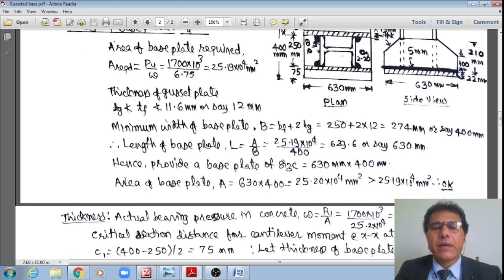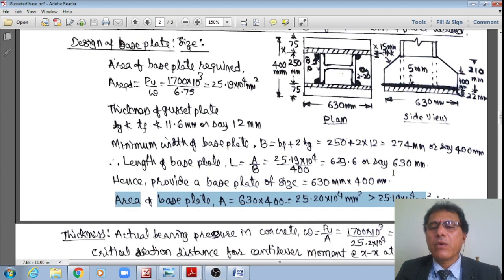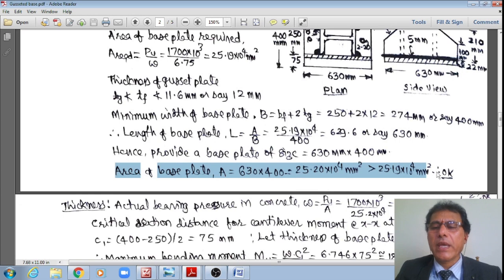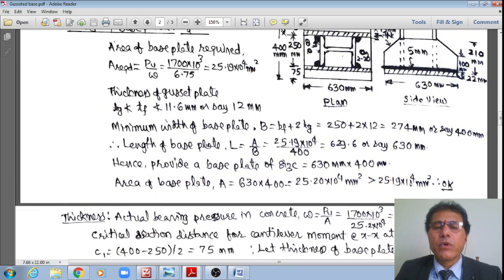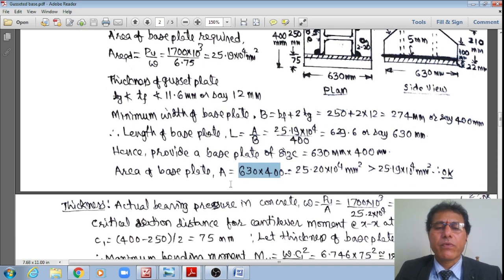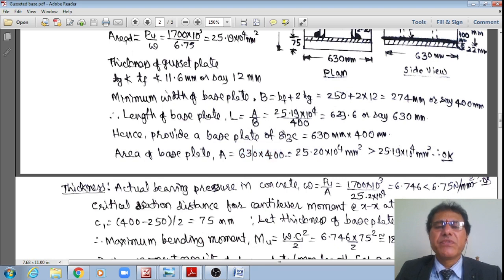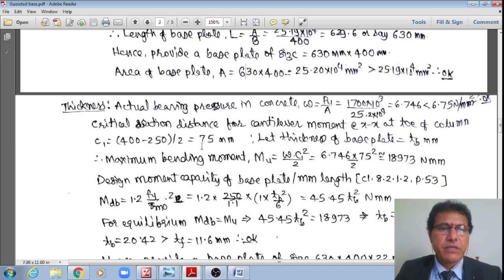What is the area provided? Area of the base plate provided is equal to 630 multiplied by 400, which is 25.2 × 10 power 4 mm square, which is just greater than 25.19 × 10 power 4, almost the same area. Therefore, it is okay. But as a student, don't provide this small an area. Just provide at least 5 to 10% more, or say 650 by 400, or say 650 by 450. That would be better, rather than providing this small an increase.